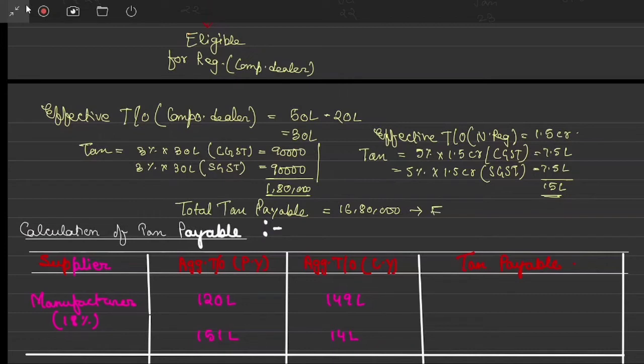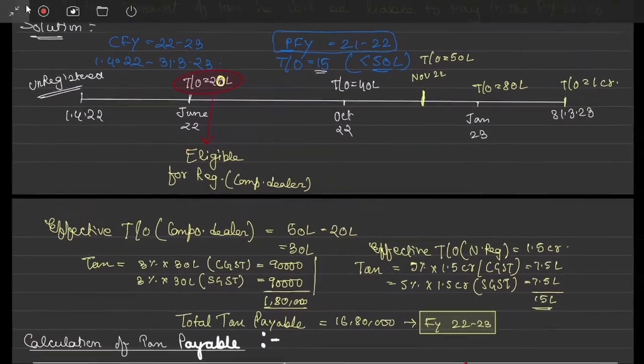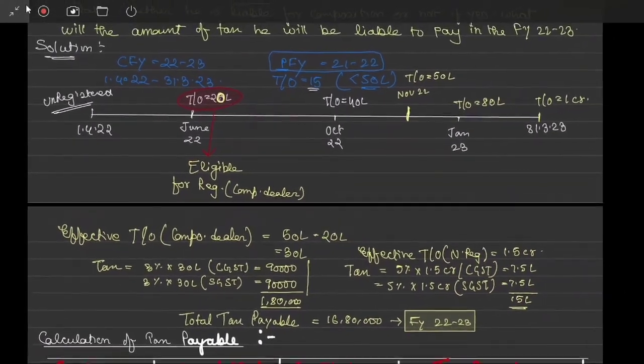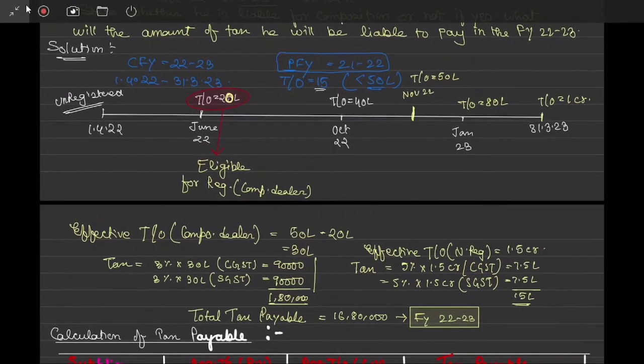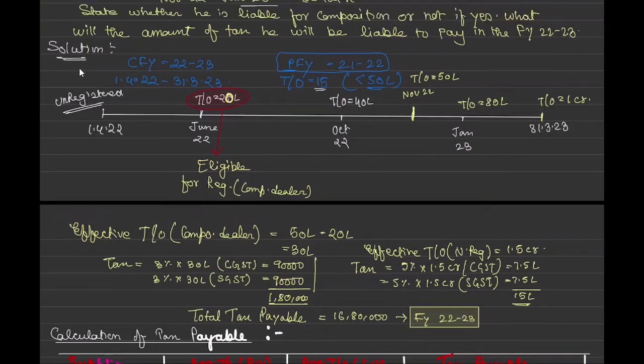You got the idea how it is being done. Okay, so this is the way. And this is a kind of situation that in practicality also happens. So it is like this only. So finally, for any composition dealer, now you can find out the tax liability. You can file the return as well. You just need to know what the form number is. Correct.